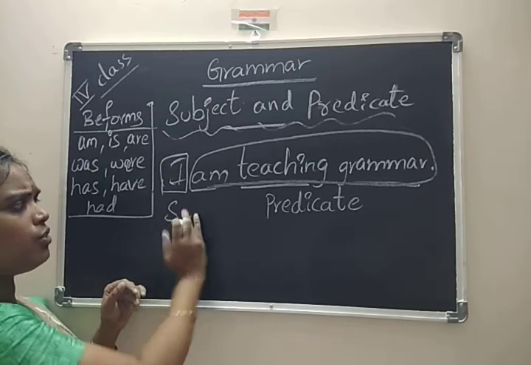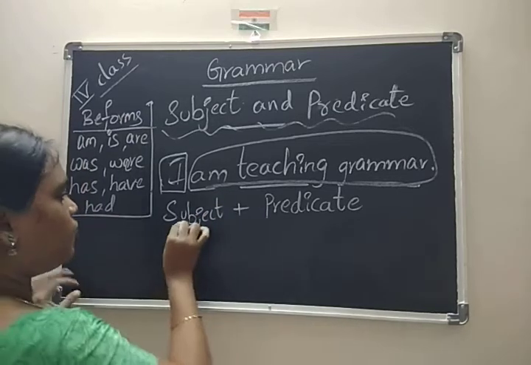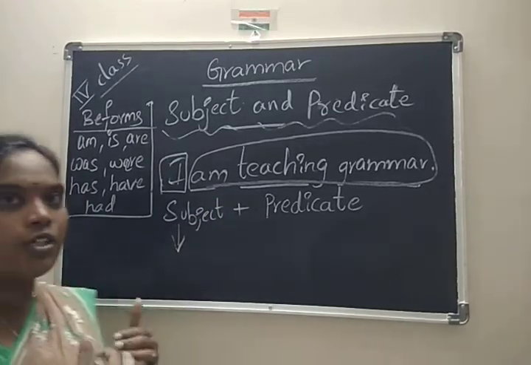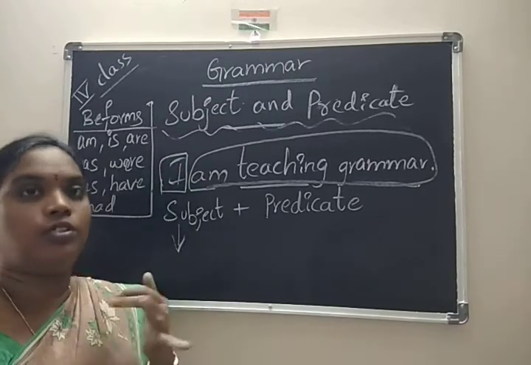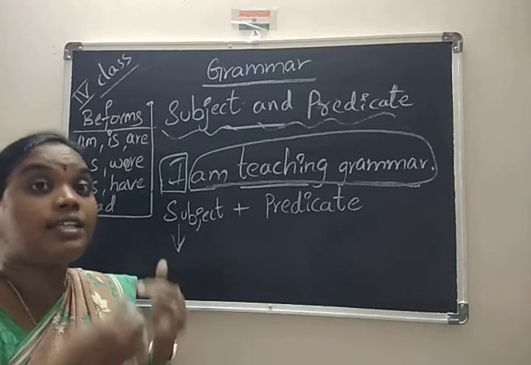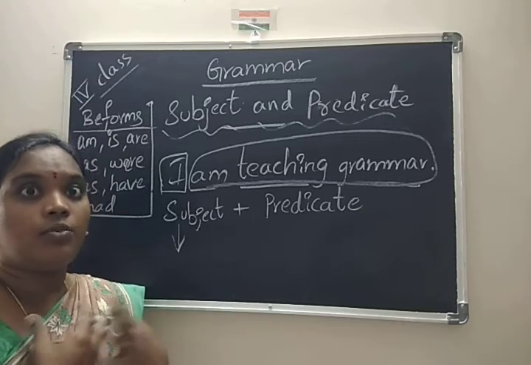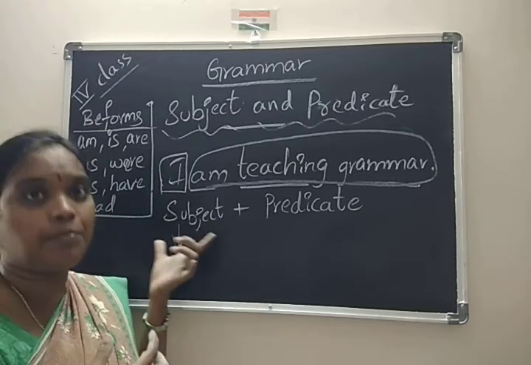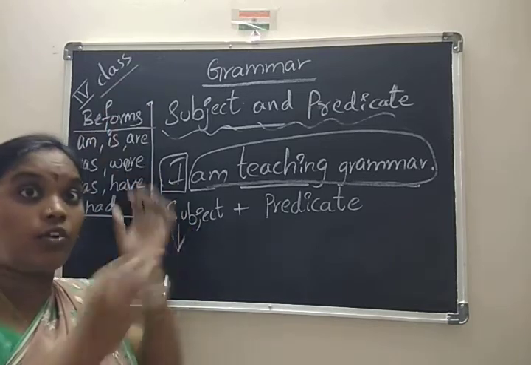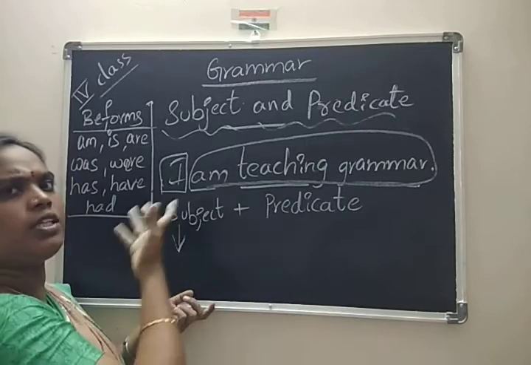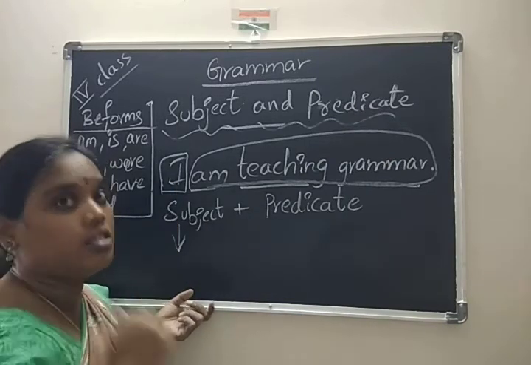Then how can we know the definition? Tell me, what is meant by subject? Whom we are talking about, what is being discussed, that is known as subject. Here we are talking about I, so I is the subject. You can replace I with they, we. I gave a list of subjects here. You can write any of those instead of I. Those all are subjects only.